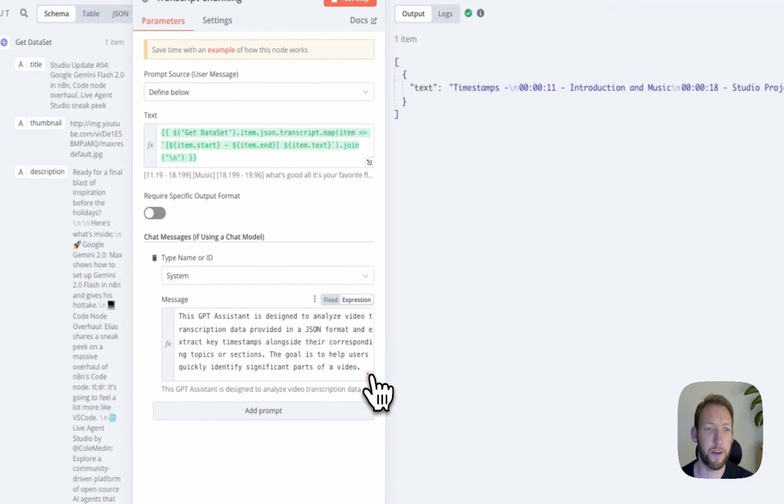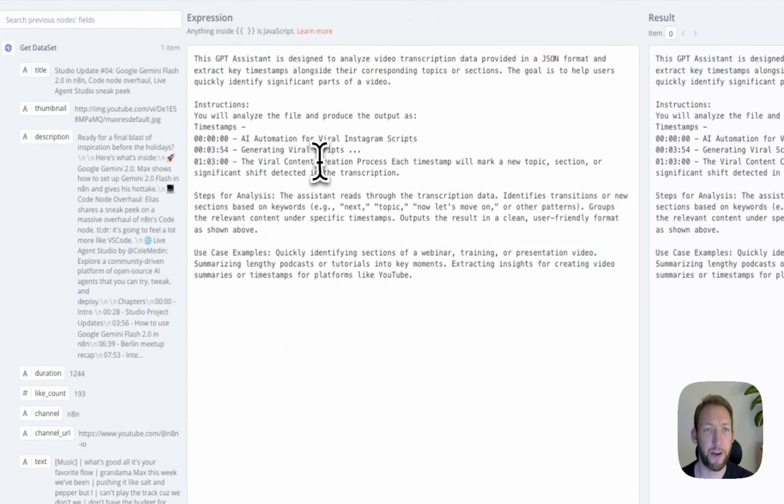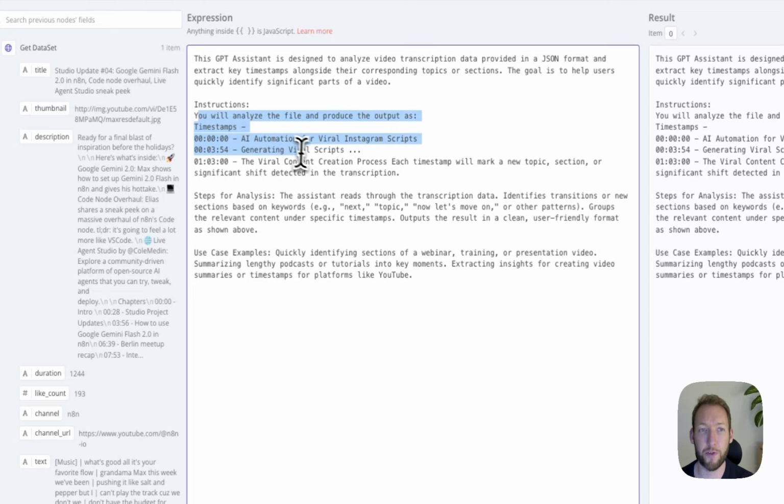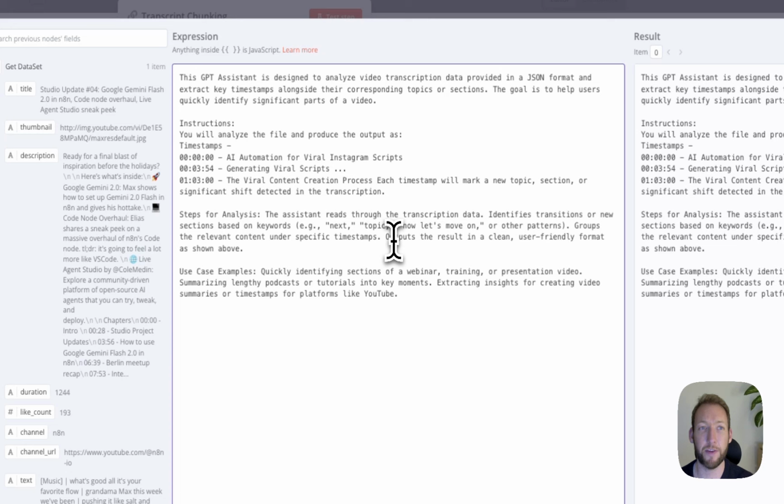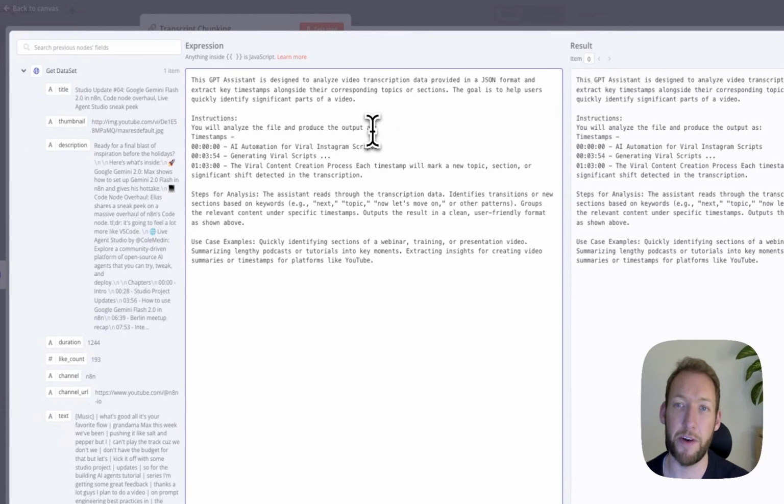And then what we've told the system prompt to do is effectively, it is a GPT assistant designed to analyze video transcription data. It will produce outputs in the following format as summaries and groups relevant content under specific timestamps. So this is where we get the summary of specific time segments, which is something we might want to put back into our YouTube video description, or just use to understand what our content's about in order to repurpose our content correctly.